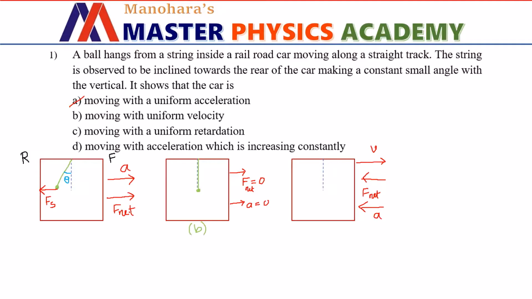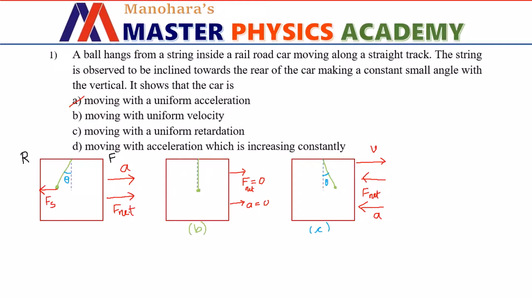The pseudo forces acting on the bodies inside the rail car will be directed in the forward direction. Hence, the simple pendulum bob will be inclined to the front end of the rail car with small constant angle, say theta. If this is the case with the simple pendulum, we need to choose option C as the answer.